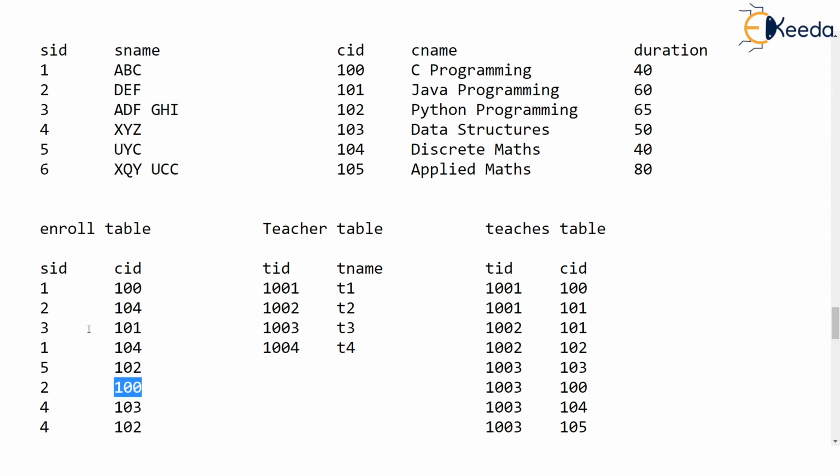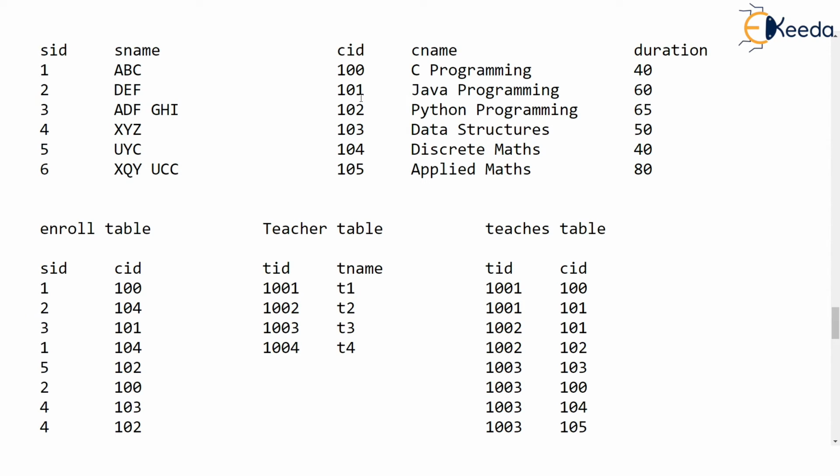And who is teaching course number 100? Course number 100 is taught by teacher 1001. So the name of this teacher is T1. So T1 should be listed, because T1 is a teacher who teaches course 100, in which at least two students have enrolled, isn't it? You note, 1001 is the teacher ID, and T1 is the name of the teacher. So we want the teacher name, so we will list T1.